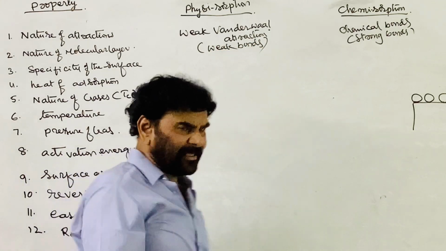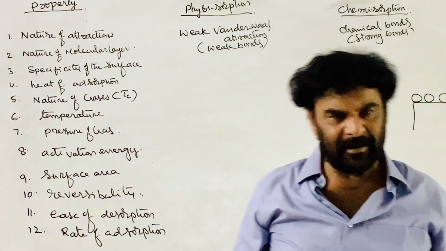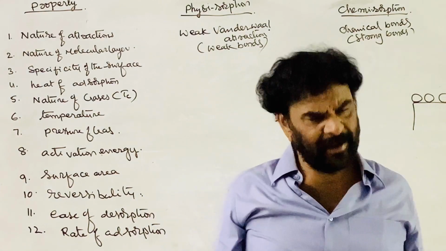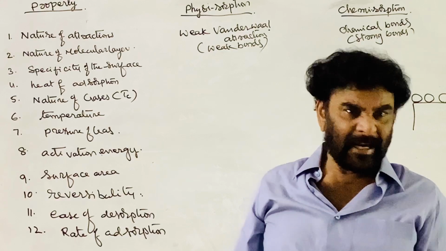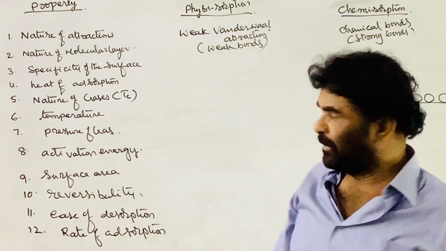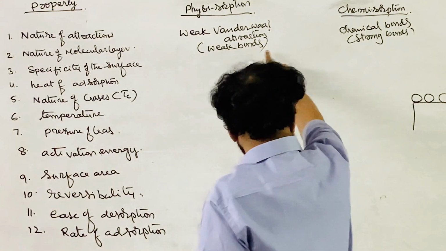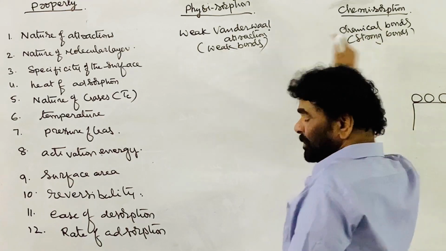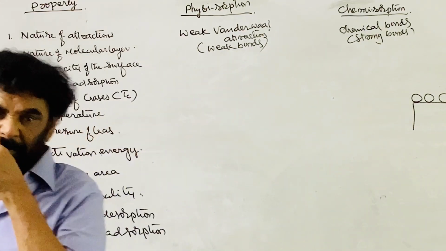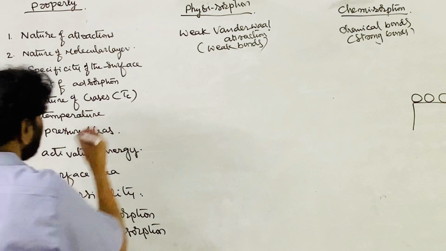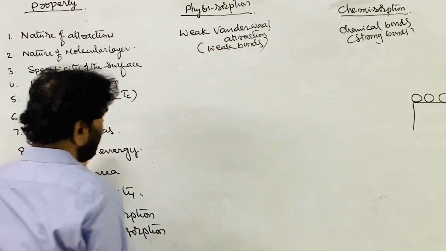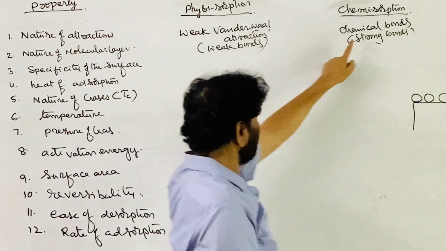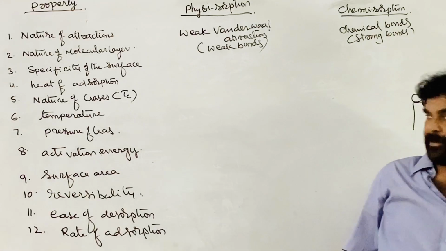Whatever attraction is generated between the two species, we can call it a bond. Attraction, no doubt. That is binding. The binding force is very, very less here. The binding force is very high here. Strong binding force, in chemical adsorption.